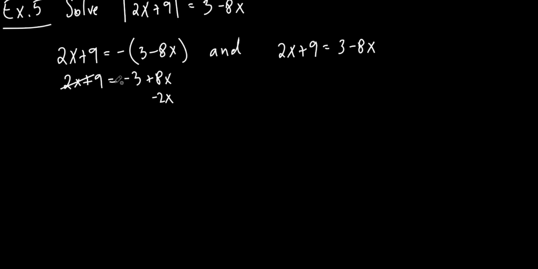All right, so let's see. We subtracted 2x. What are we going to do here? Add a 3, correct? So that's 12 equals 6x. Divide by 6, what's x? Equal to 2. All right, so that's good.